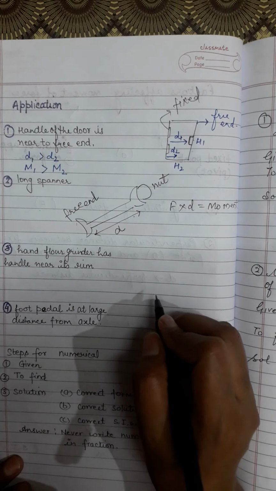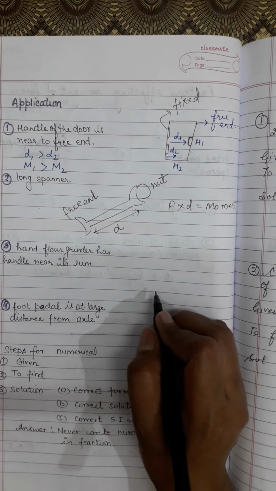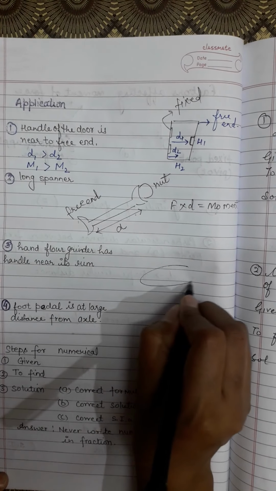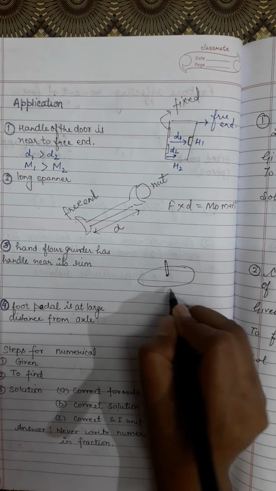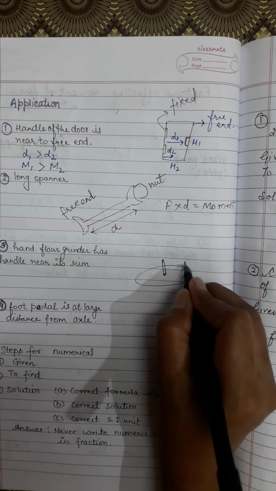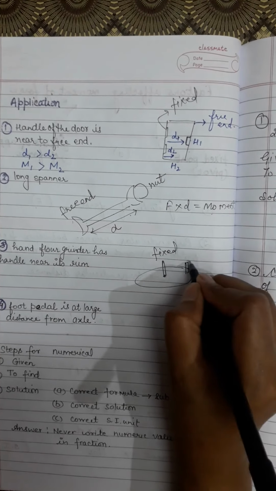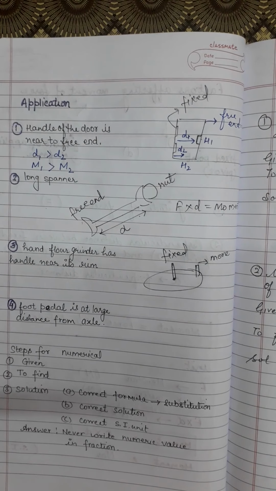Now, a hand floor grinder has a handle near the rim. So this is a hand floor grinder. This is the central part, which is the pivoted part, and here you have the handle too. This is fixed and this can move. So what is the use of a hand floor grinder?